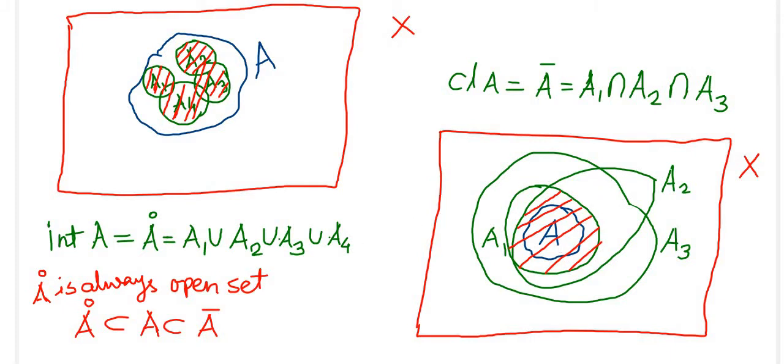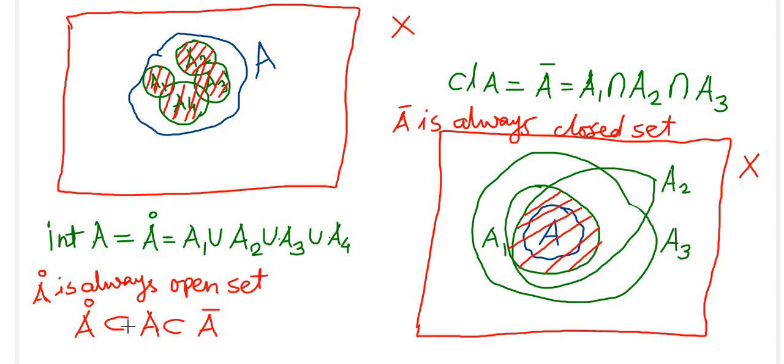Again observe here, we have defined the closure of A as the intersection of closed sets containing A. The intersection of closed sets, whether finite or infinite in number, is always a closed set. So from here it is clear that the closure of a set is always a closed set. So A bar, the closure of the set A, is always a closed set.